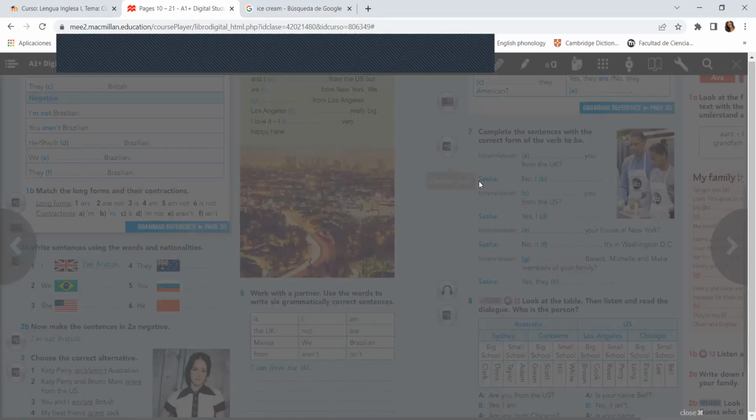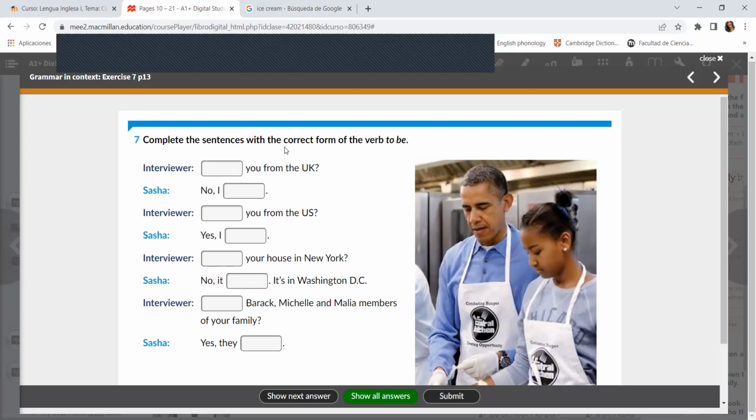Number 7 says, complete the sentences with the correct form of the verb to be. Look here, that is a question. Remember that for a question, we need first the verb be, and then the subject and the predicate, okay? So we have, are you from the UK?